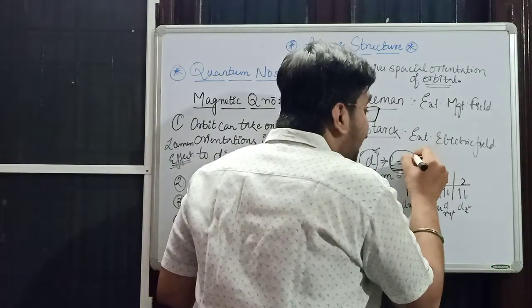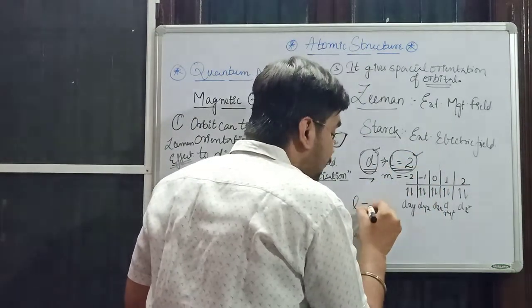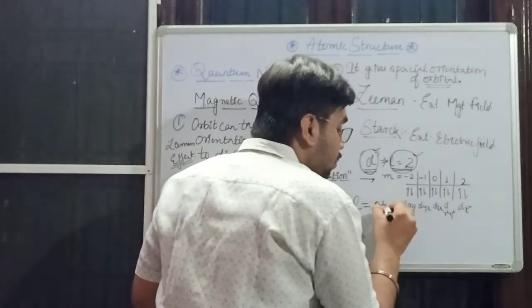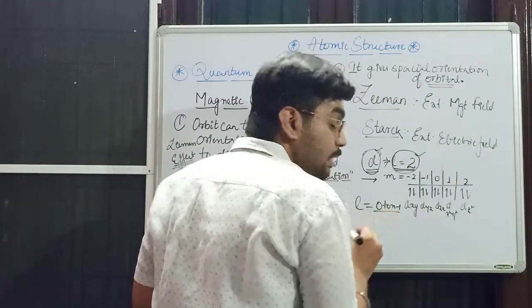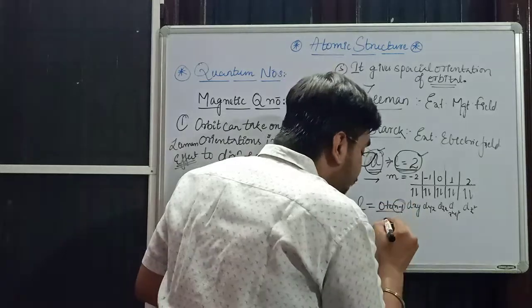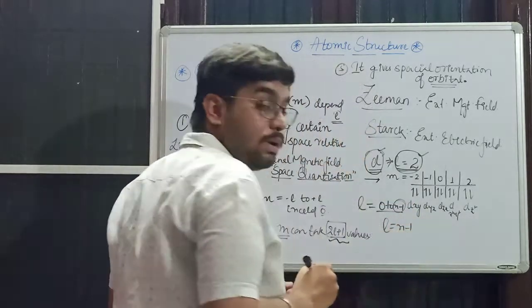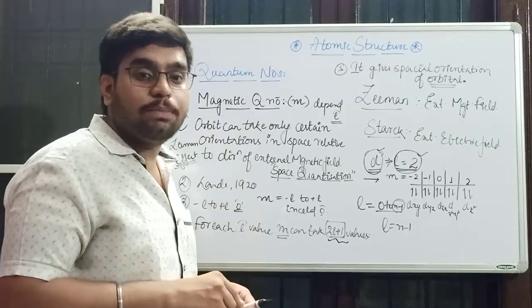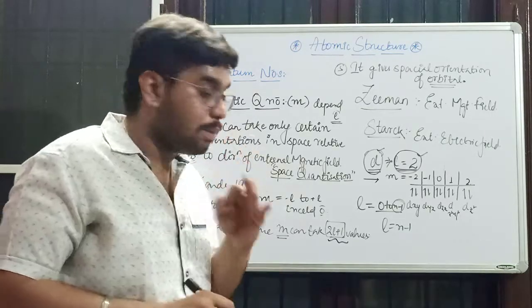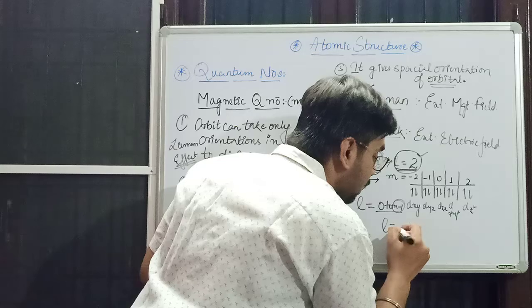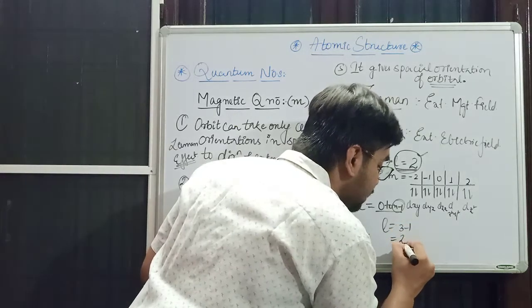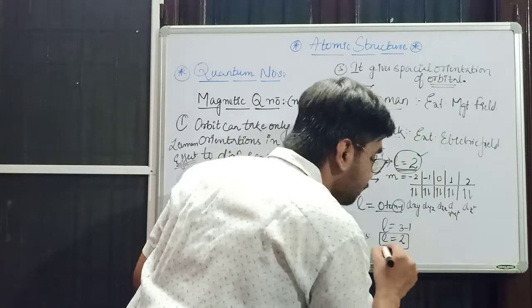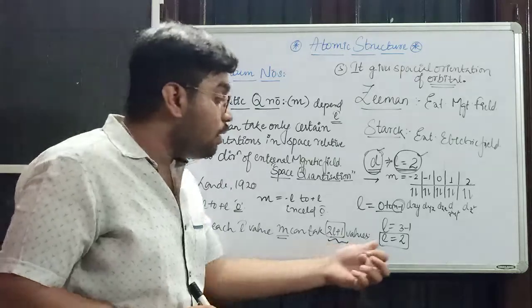L can take values from 0 to n minus 1. The d orbital starts from the third orbit, so n is 3. Then the L value for the d subshell is 2.